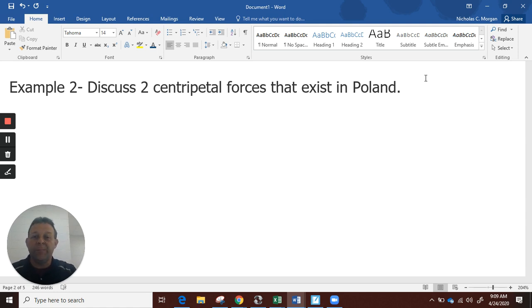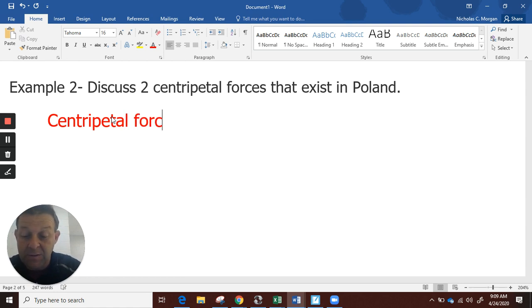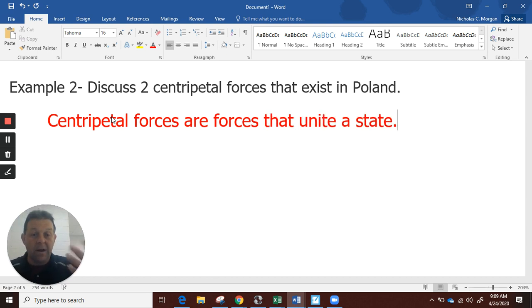Discuss two centripetal forces that exist in Poland. I'm going to change the font again here. See a little better. I bet you can see this one. All right, so two centripetal forces that exist in Poland. All right, so I would want to start briefly defining it. Centripetal forces are forces that unite a state. All right, I'm going to do that. I'm not saying that you have to, but I think it's a good start.